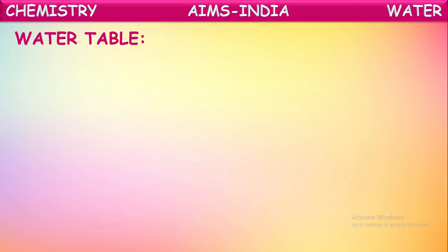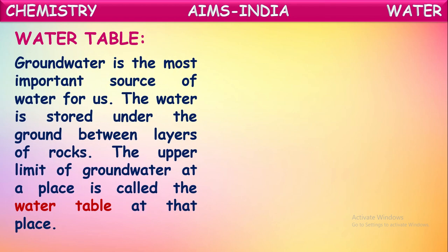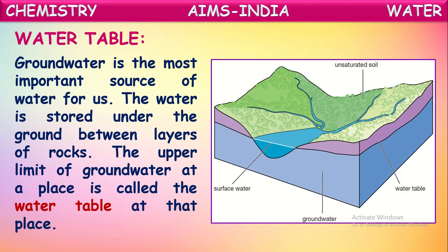So what is water table? Groundwater is the most important source of water for us, isn't it? When it rains, water seeps into the layers of the earth and settles at the bottom. That we call groundwater, which we collect from the ground in different ways like digging wells, bore wells and motor pumps. By all this, we collect groundwater from the earth. So we can say groundwater is the most important source of water for us.